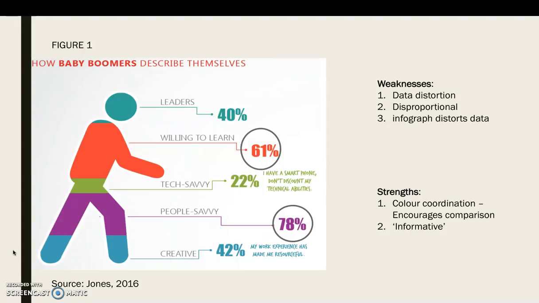However, strengths do come into play when considering its use of color coordination when segregating the data, which according to one of Tufte's principles in Chapter 1 of The Visual Display of Quantitative Information, helps encourage the viewer to make comparisons between different sets of data, whilst also allowing for a more coherent display of information, data, and patterns. The infograph is also very eye-catching due to its reasonably informal design. Despite its obvious mathematical faults, the infograph does offer insight into the way baby boomers describe themselves as shown by their apparent percentage.